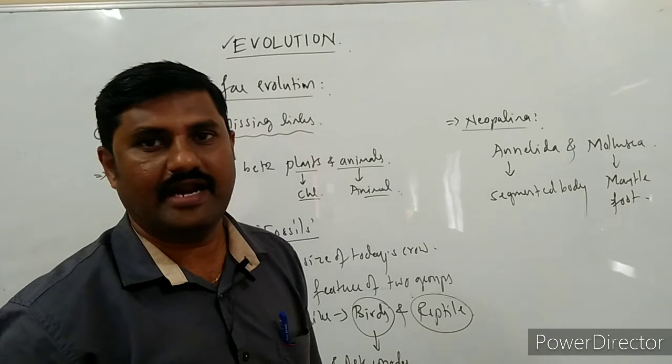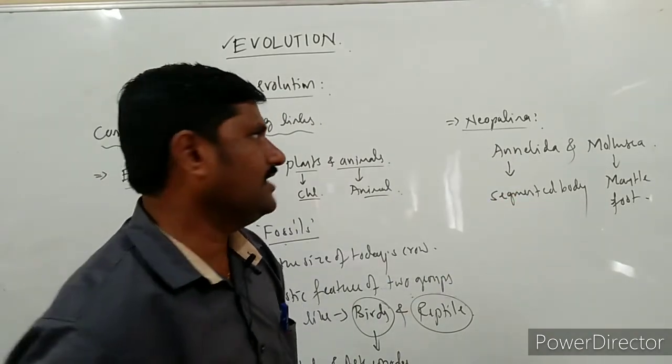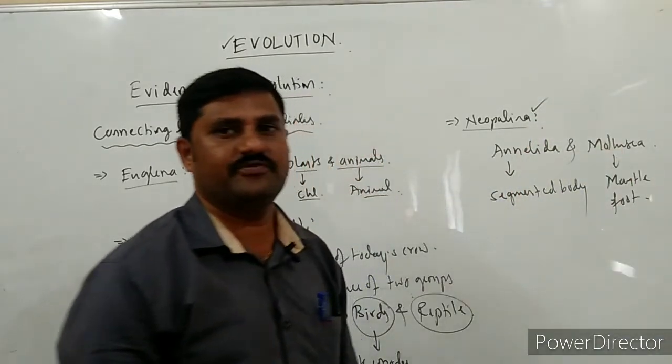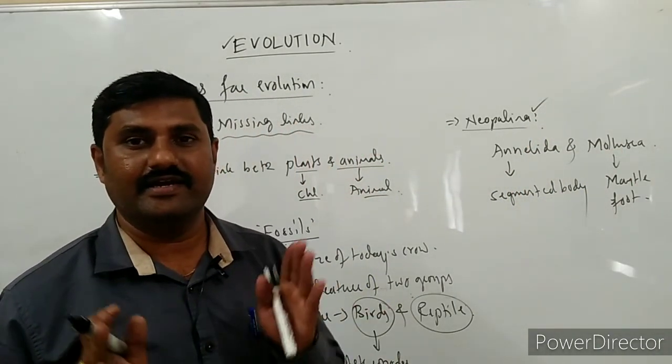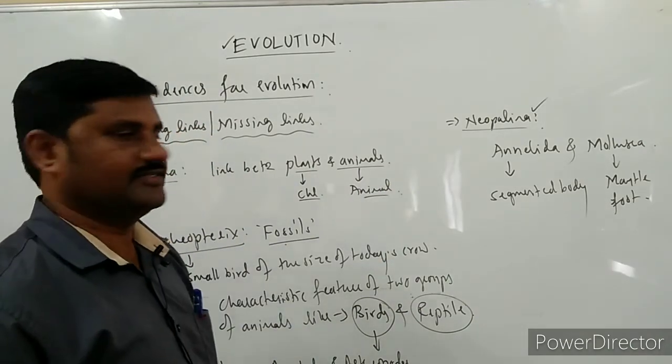They are the indication of molluscans. Hence, Neopilina is also one of the best examples of a connecting link between Annelida and Mollusca.